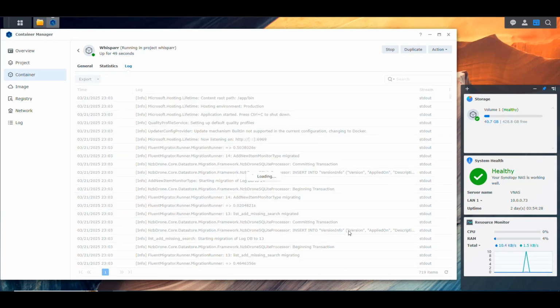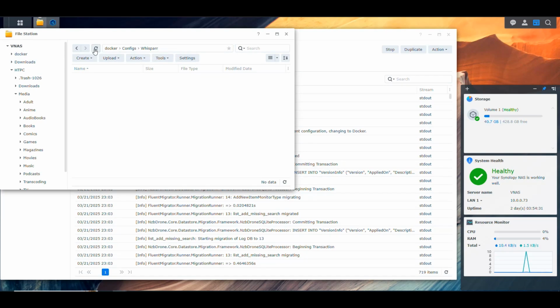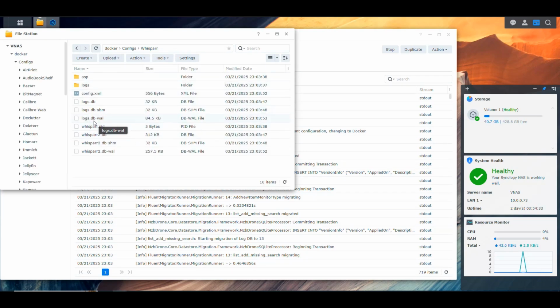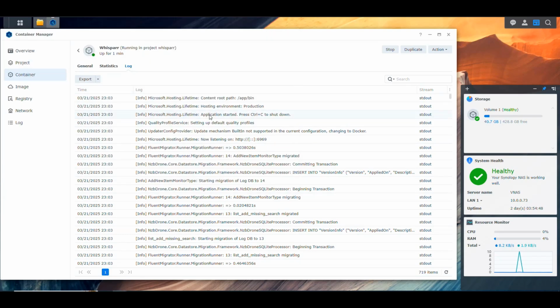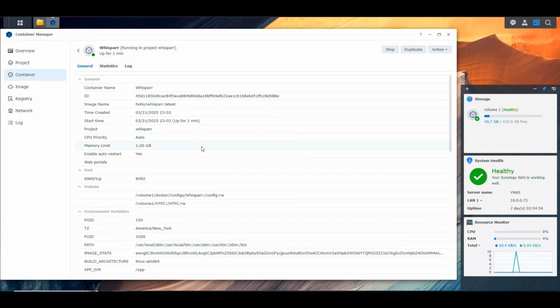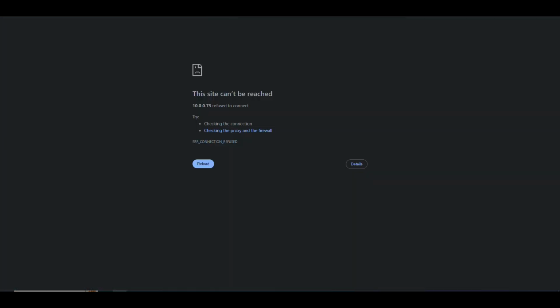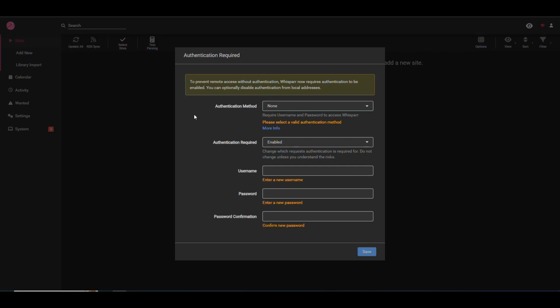So now it should be ready, and if we go here, we should be able to refresh and see files in the area where we said that we were going to hold the configuration. Here's our database, like our SQLite file for the logs, and our SQLite for the actual configuration of the application. And we have the logs and everything here, so everything is looking good. Now, I should be able now to go into the IP of the NAS, and we said we're going to be using port 8092. So I'm going to go into IP of the NAS:8092, and then it loads here the user interface for the application Whisparr.